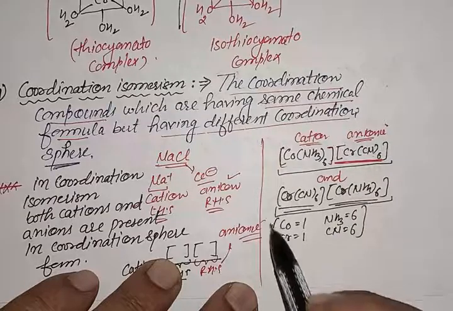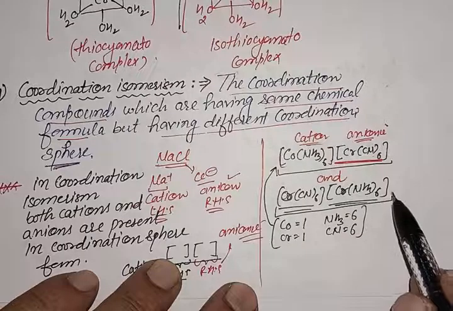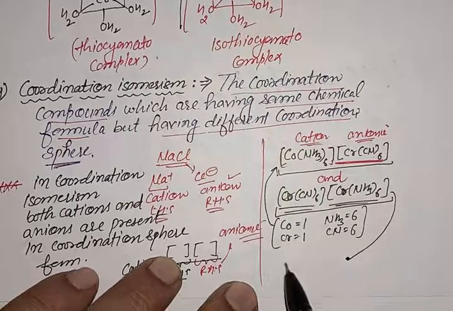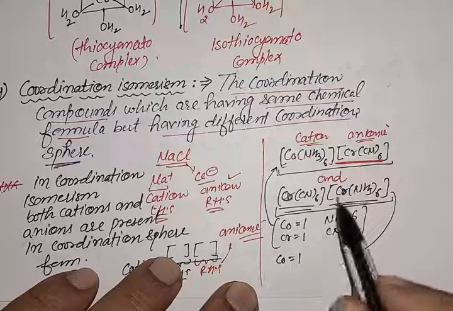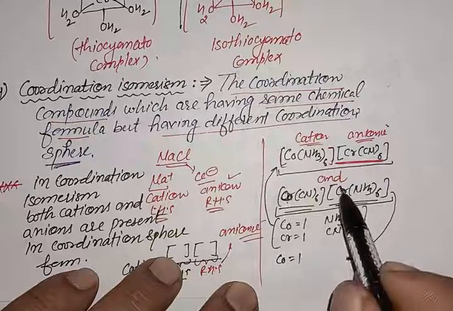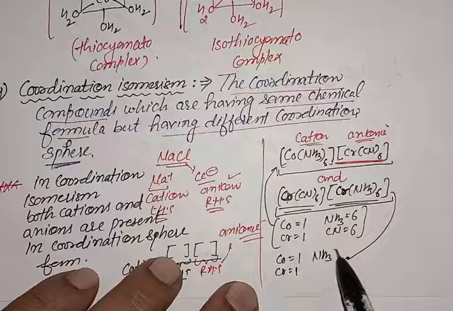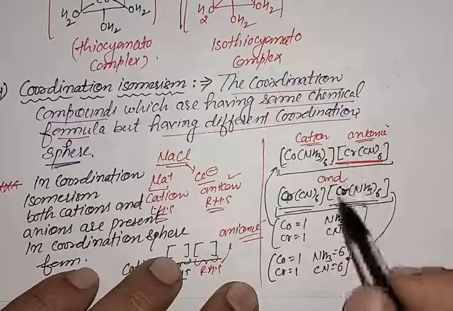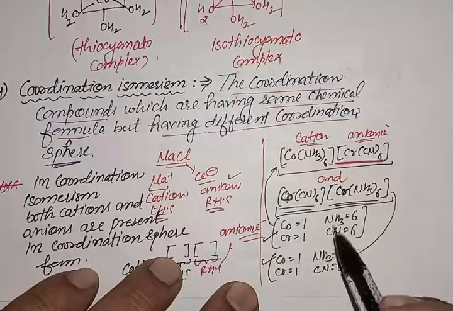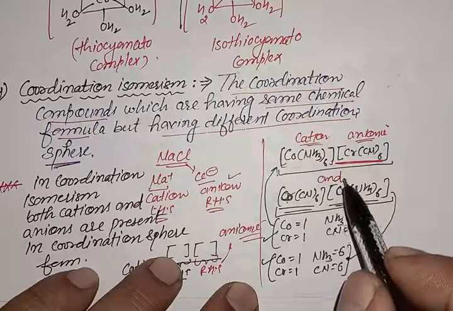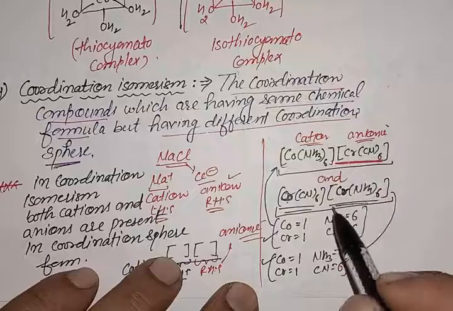This is in case of the first coordination compound. In case of the second coordination compound, the Co metal is 1, Cr metal is 1, NH3 ligand is 6, CN ligand is 6. So both these complexes have same chemical formula but different cationic and anionic coordination sphere.